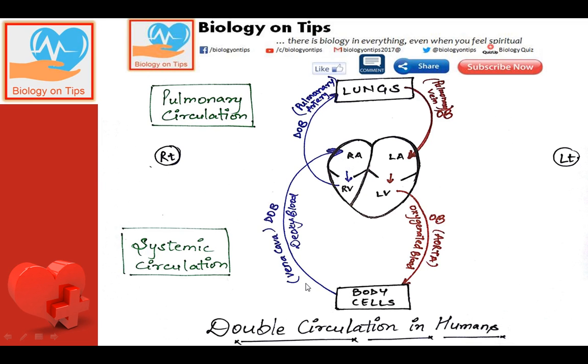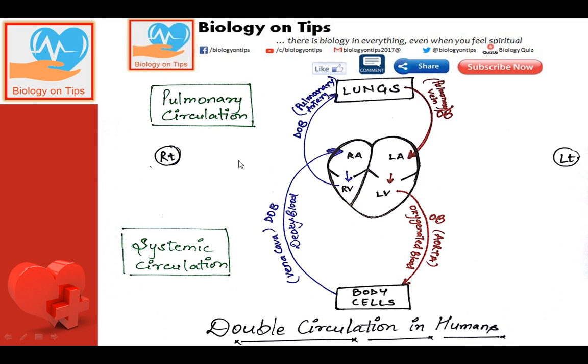So the circulation of blood towards the systems, that is the deoxygenated blood coming from the systems to the heart, and the oxygenated blood coming from the heart to the body system, is called systemic circulation. That means this region is called the systemic circulation.